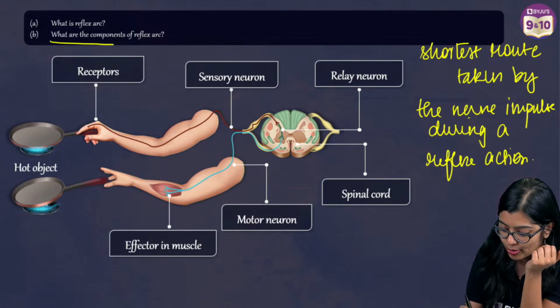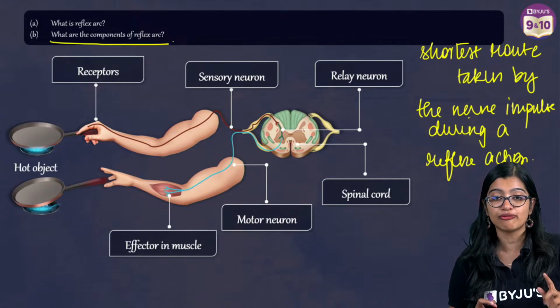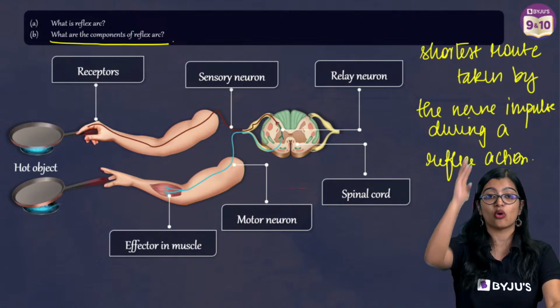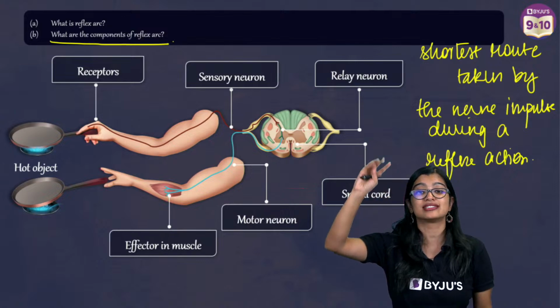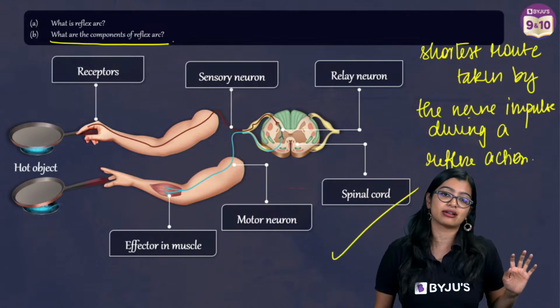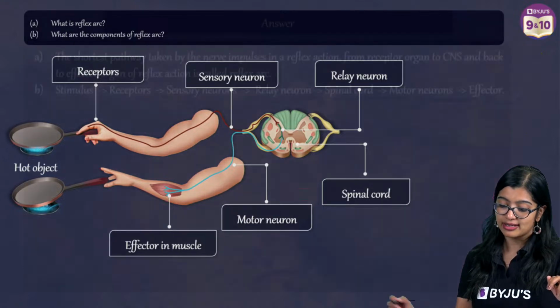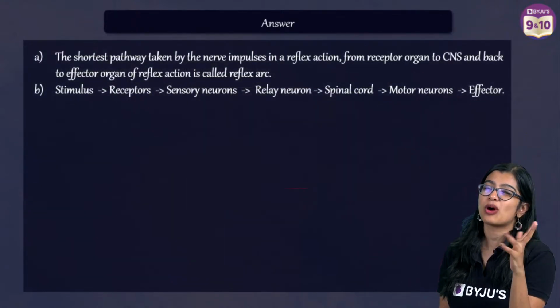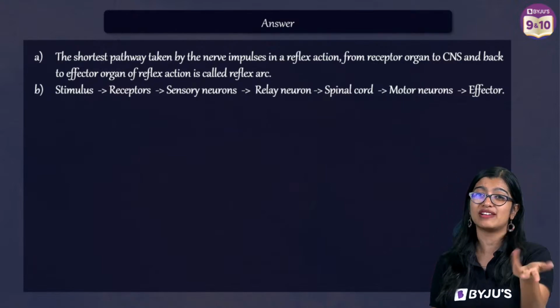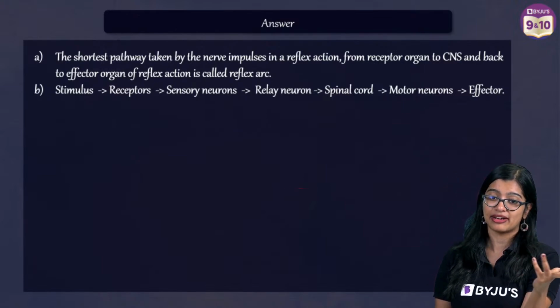Now, what are the components? You can write this in the form of a flow chart, right? Exactly how Jayashree has sent it right now. Receptor, sensory neuron, CNS. Very good. Motor neuron, effector. So that is how you will write the flow chart. Sometimes they may not ask you to draw a reflex arc, but always learn the diagram and go. You never know. That will definitely help you.